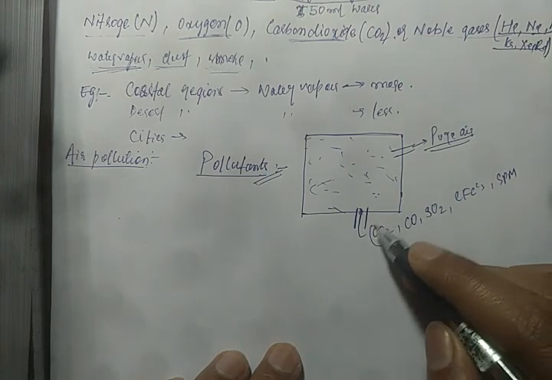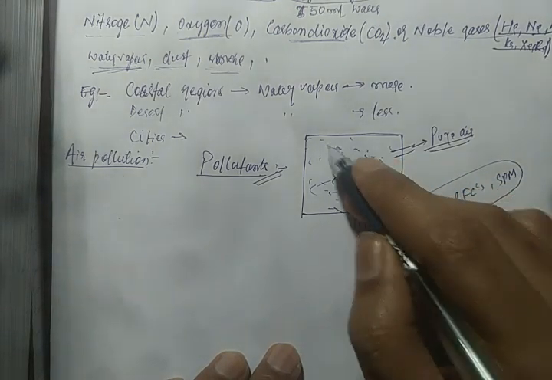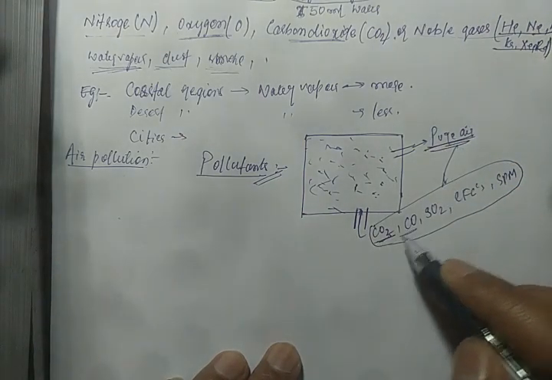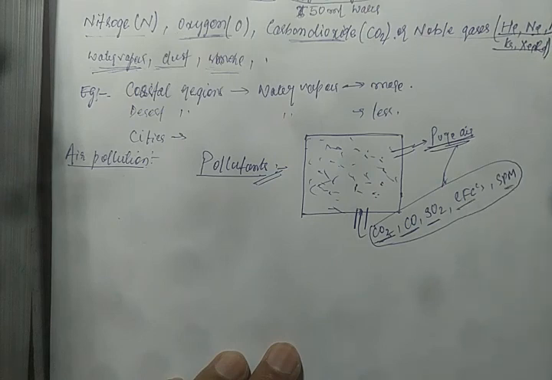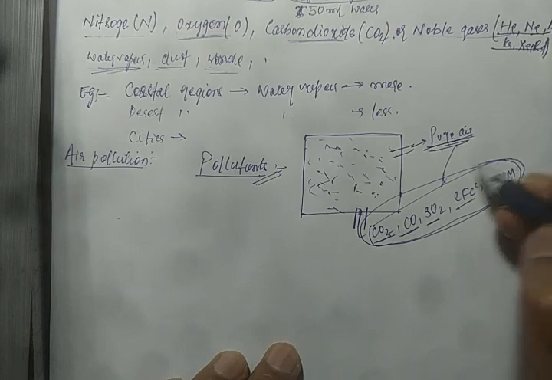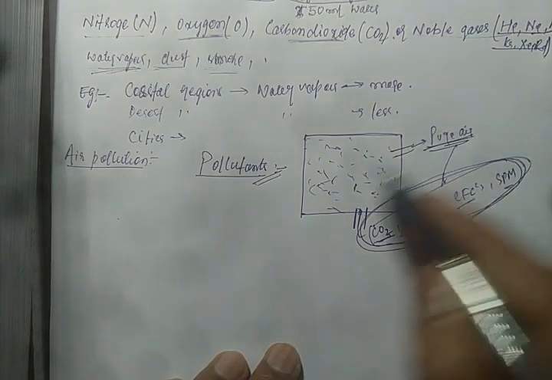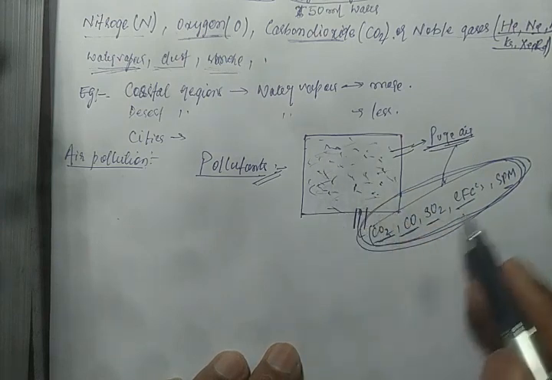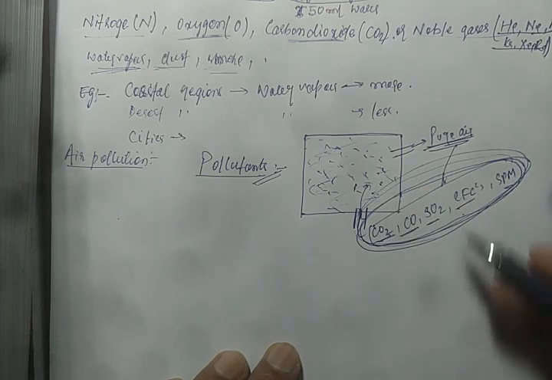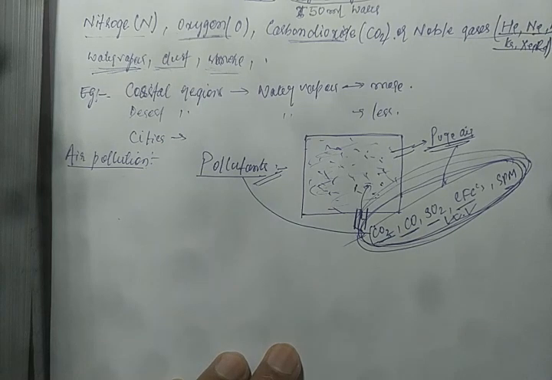In this container you will now find pure air as well as these particles: carbon dioxide, carbon monoxide, sulfur dioxide, CFC, SPM. These are pollutants, because their introduction has polluted this air. So the particles we have introduced in this container are called pollutants. I hope all of you have understood this.